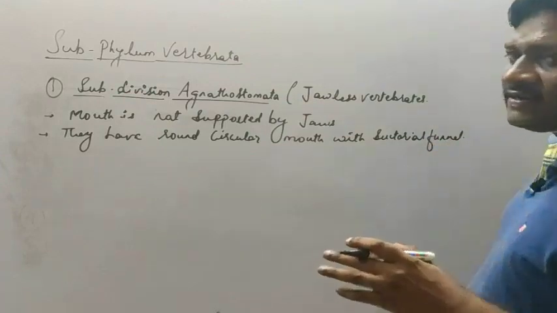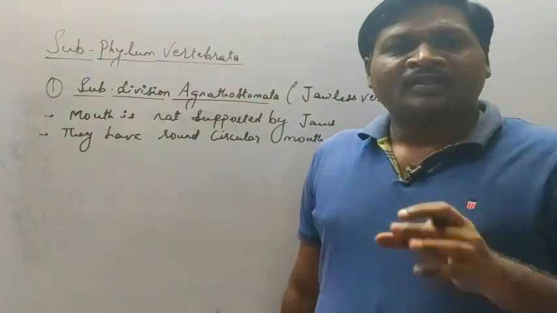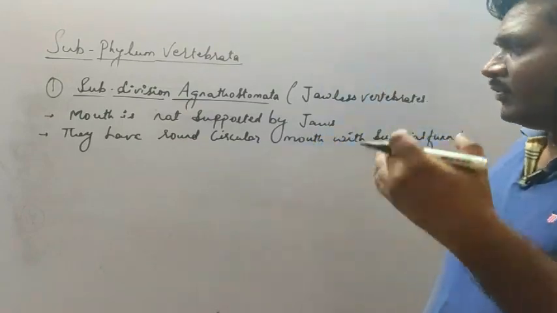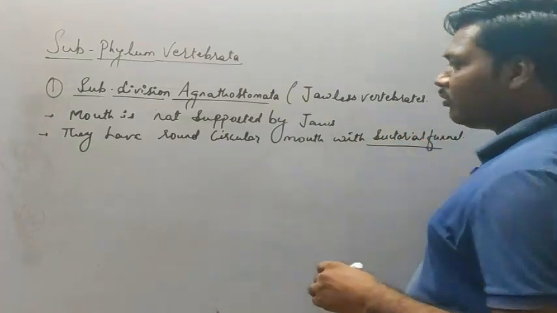So basically they have a sucking type of mouth. Whatever food they take inside the body is through sucking. As they don't have jaws, they use the suctorial funnel for ingestion of food material.